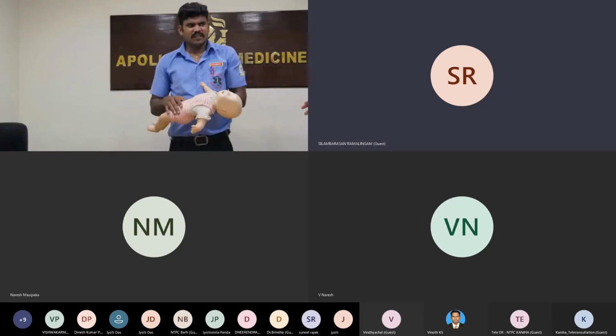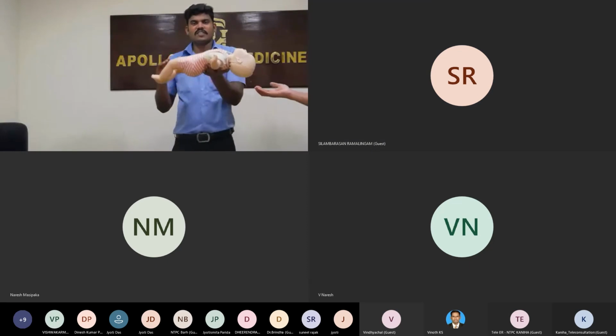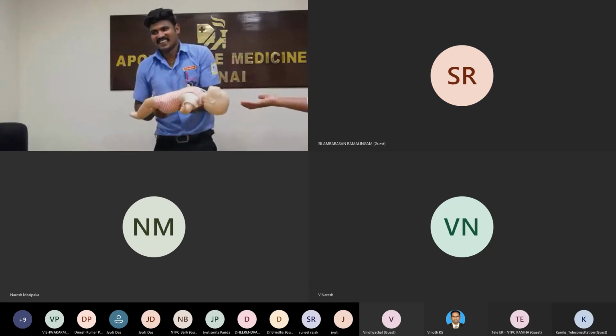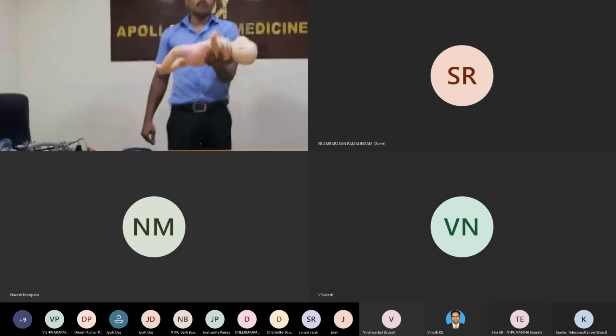Sorry, no, he is not supposed to take the baby in the hand. Actually, for demonstration purposes, they are holding the dummy in the hand. Otherwise, they can place it on the table only. Don't worry. So one more thing.